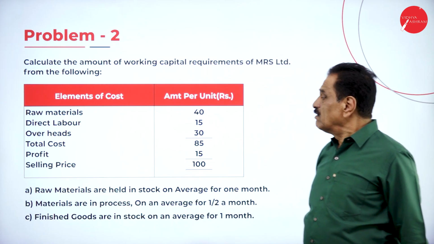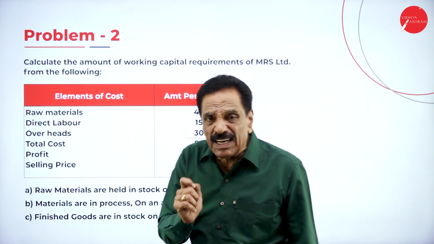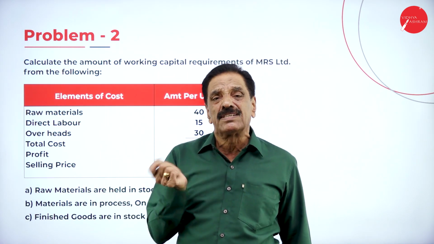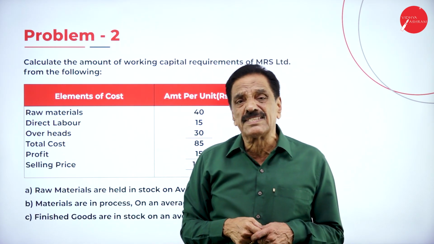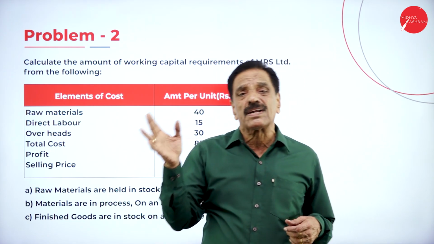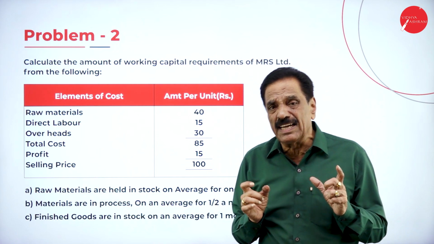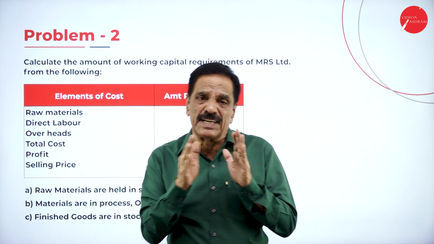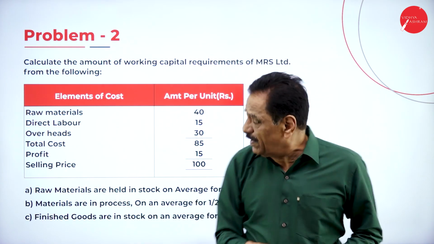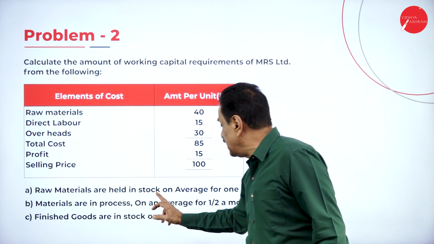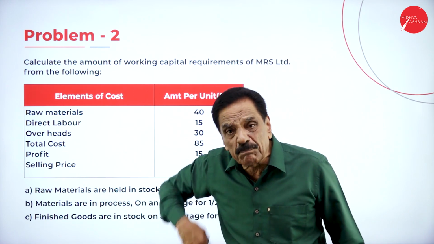While valuing the finished goods, you have to take the cost price, and even the debtors will be considered at the cost price. Some authors consider debtors at the selling price, and some consider them at the cost price. So both are applicable in working capital. As far as we are concerned, we are taking the cost of the goods as the base for debtor and finished goods calculation. Then regarding raw materials held in stock, an average of 1 month is considered, as we are going to hold the raw material for future production.